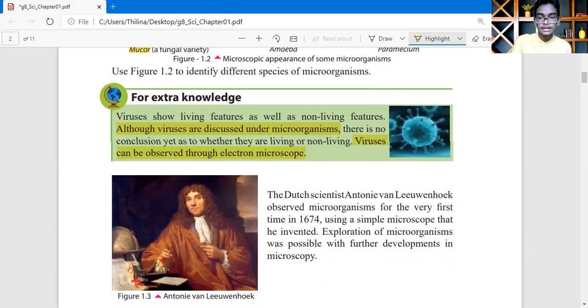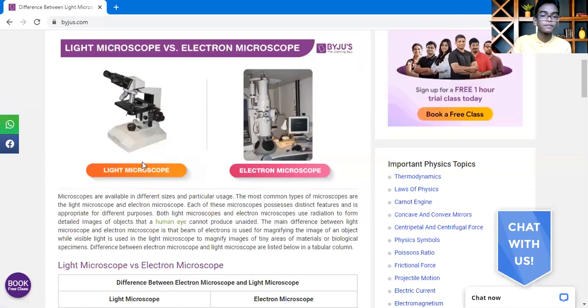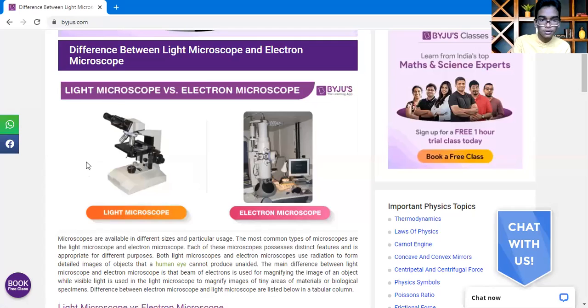Yes. Let's see some extra things for you. I will show you the differences between the light microscope and the electron microscope. This is the light microscope, as you see. It is very light, not heavy. That's why it's called a light microscope. It is very small.